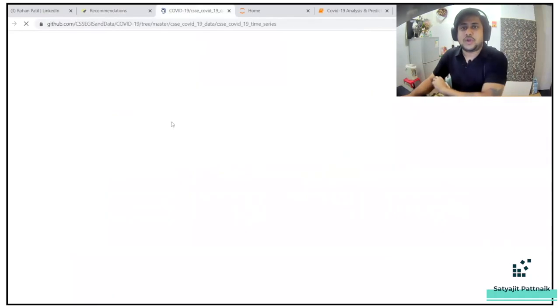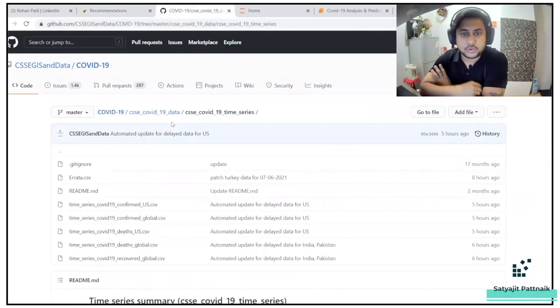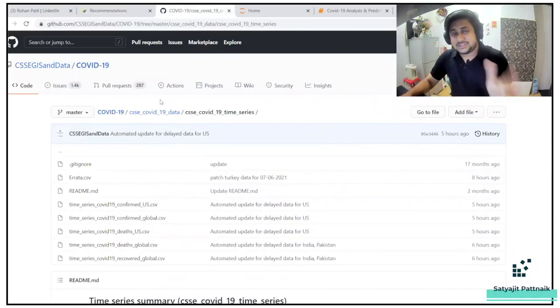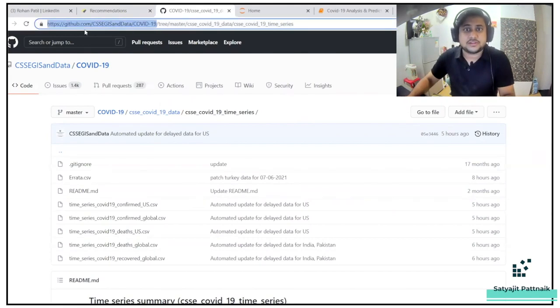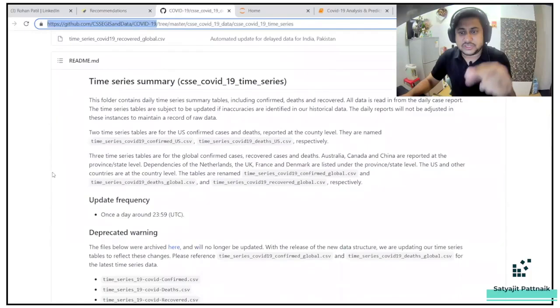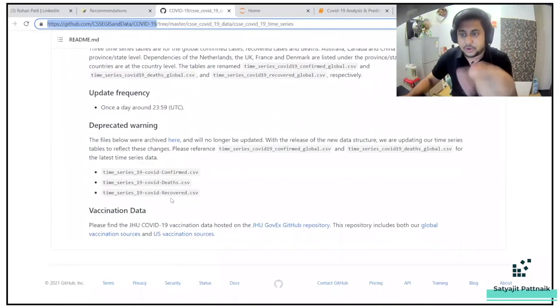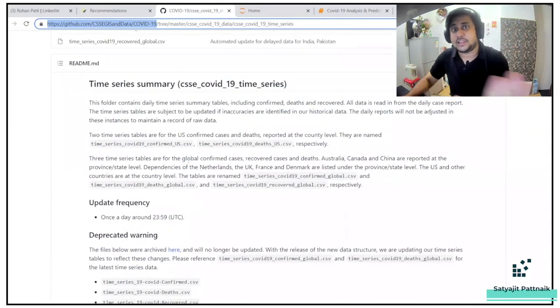As I discussed with Rohan, I got to know that he has scraped the data from this repository. I'll leave this repository in the description below so that you can check it out. This repository is officially maintained by some organization. I'm not pretty sure about the organization, but it is updated on a daily basis.